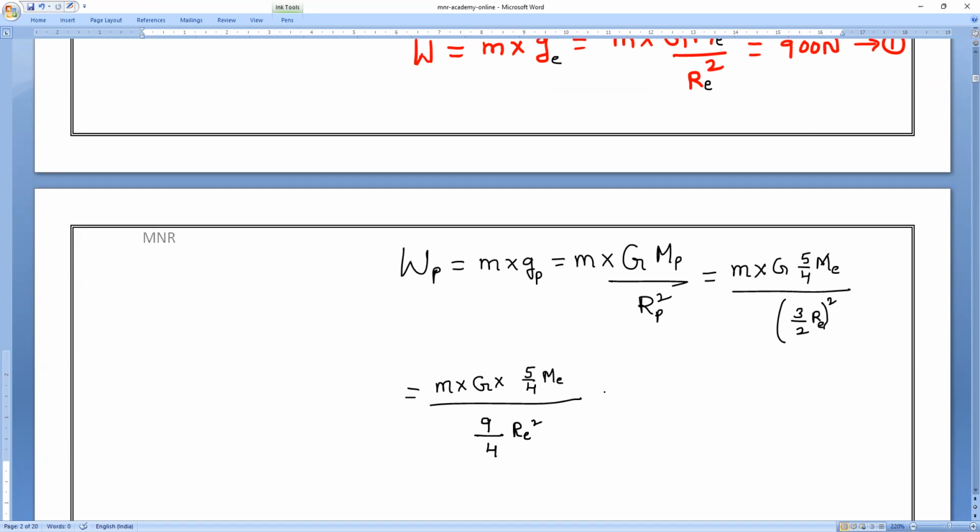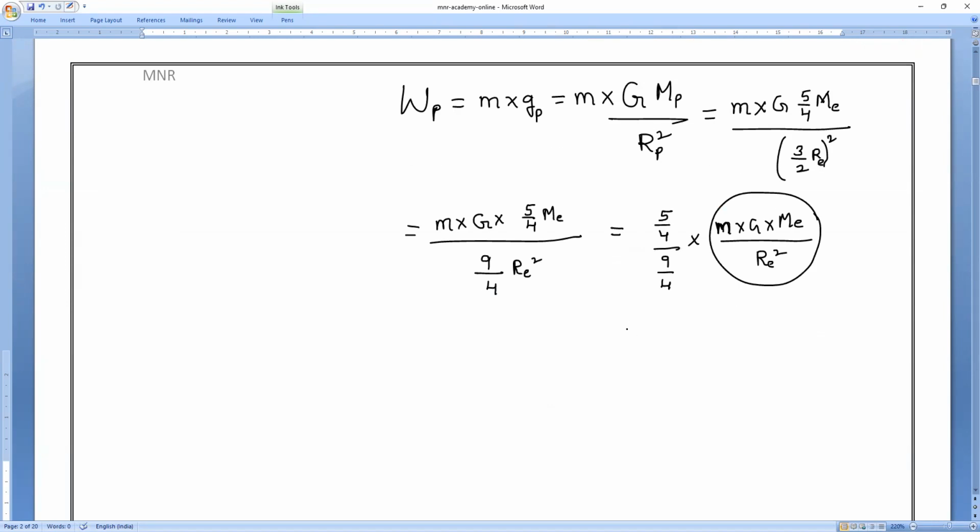Any problem? Anybody? You can ask me. Clear, guys? Now you can see these fractions alone I will write separately. 5/4 divided by 9/4 into the remaining things: small m into capital G into mass of Earth divided by radius of Earth square. Will you all agree with me, everybody?